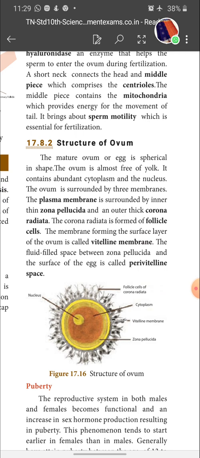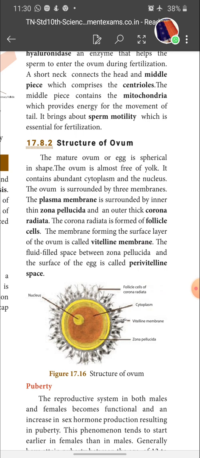The corona radiata is formed of follicle cells. The membrane forming the surface layer of the ovum is called vitelline membrane. So over the surface of the egg it forms a vitelline membrane. The fluid filled space between the zona pellucida and the surface of the egg is called perivitelline space. This is the structure of ovum.